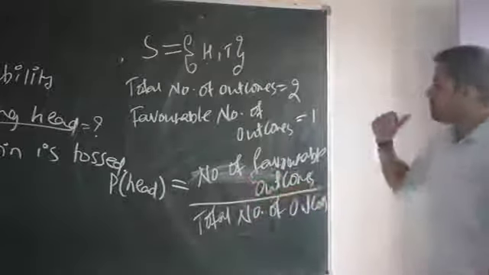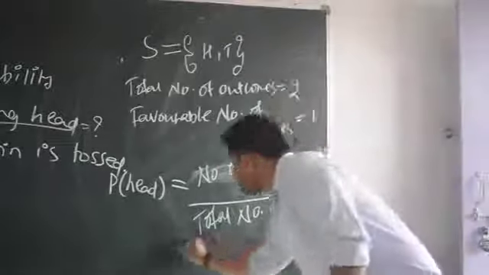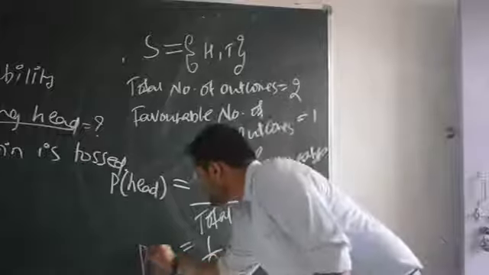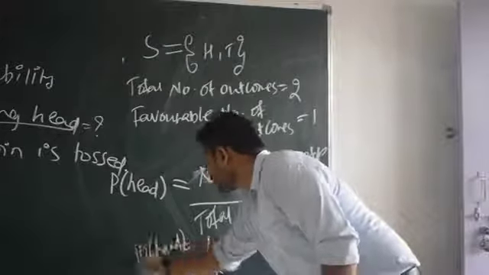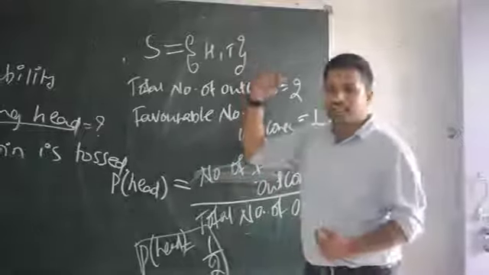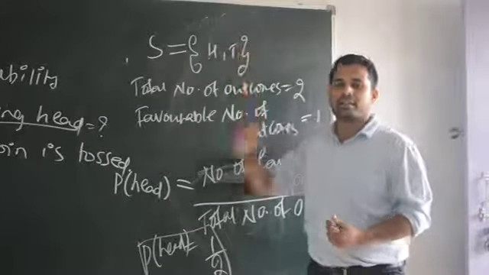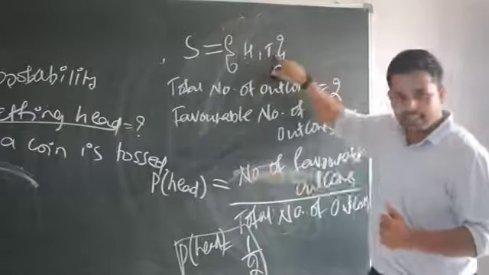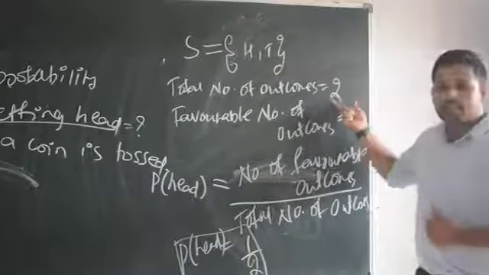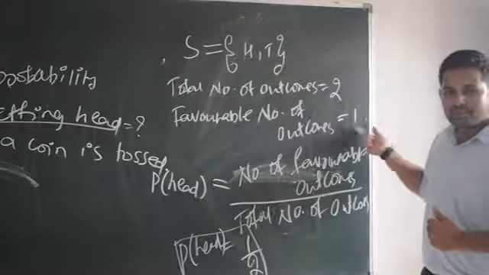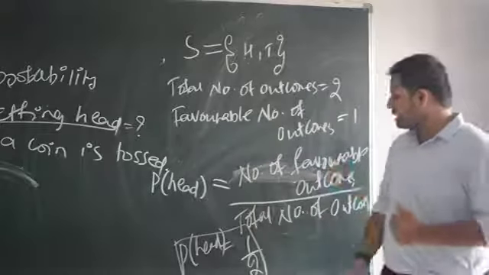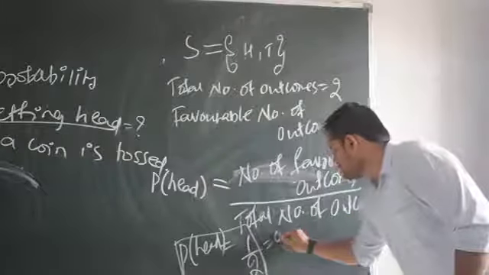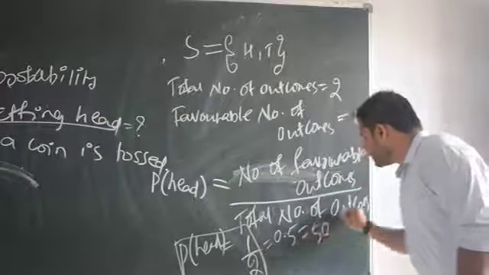Okay. Number of favorable outcomes. How many number of favorable outcomes are there? Only one is there. But total number of outcomes are 2. So 1 divided by 2. This is the probability of getting head. 1 by 2 means half. There is a half probability that I will get head among these two things, head and tail. Two outcomes are there, but among that the only favorable outcome, getting head, is only 1. So that's why number of favorable outcomes divided by total number of outcomes. So that is 1 by 2, 50%. Or you can just write it as 0.5. So this can also be written as 50%.